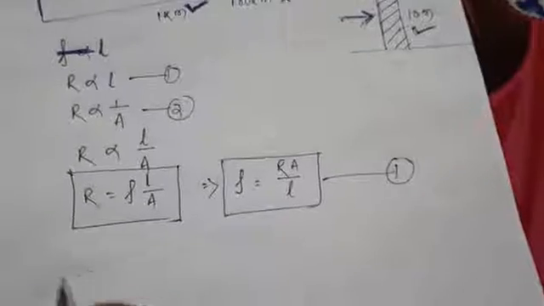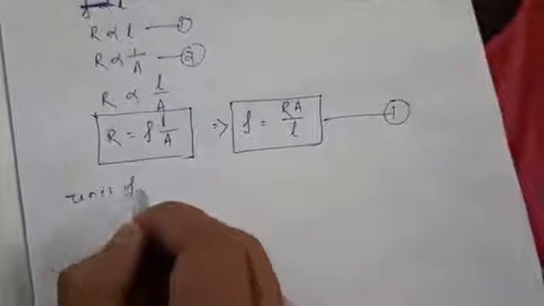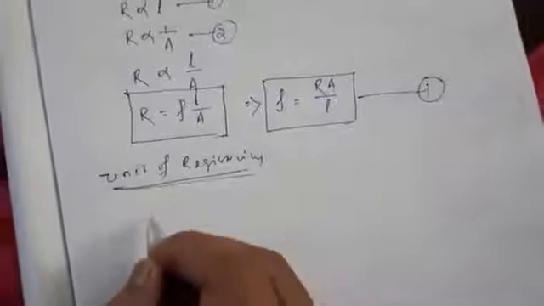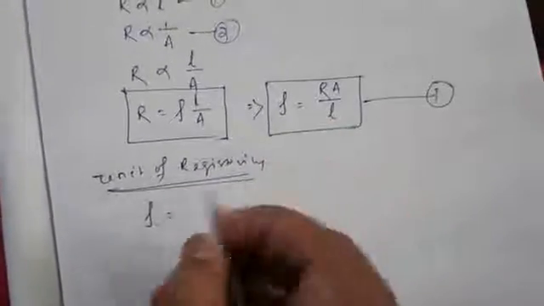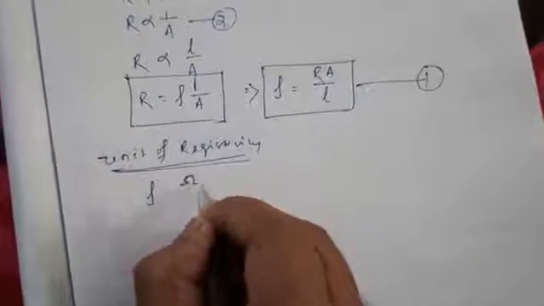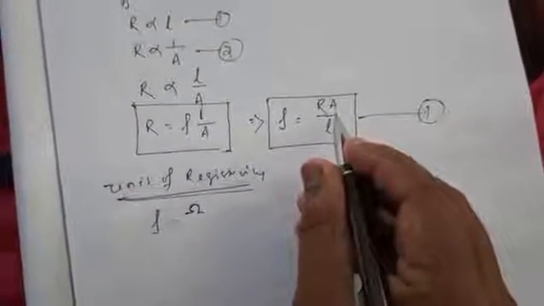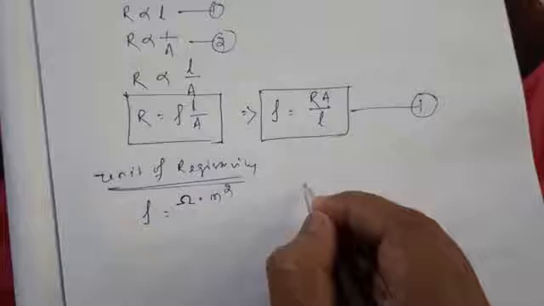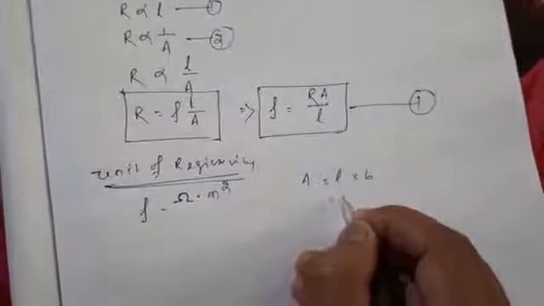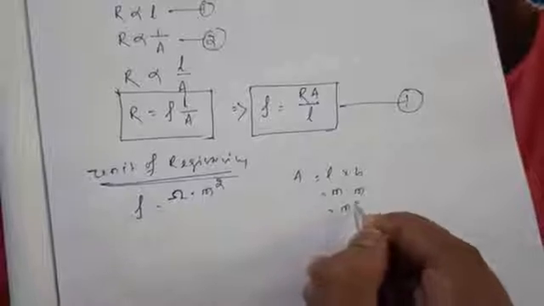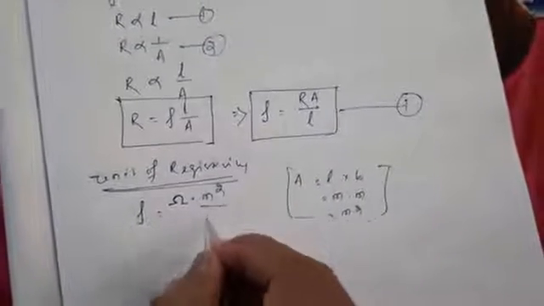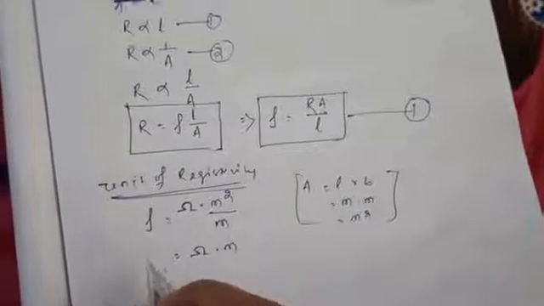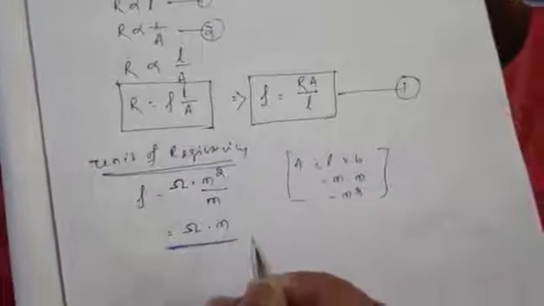Then I will find the unit of resistivity. In the case of rho, keep it as rho. R, you know that the resistance unit is ohm. Area means length into breadth, or meter into meter. It is meter square. Area equals length into breadth, its unit is meter, its unit is also meter, so area equals meter square. Similarly, length equals meter. So the unit is ohm into meter.